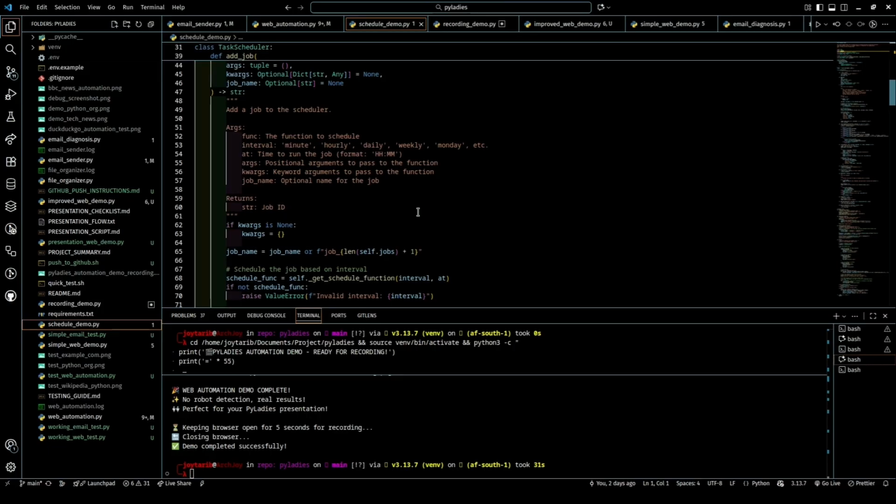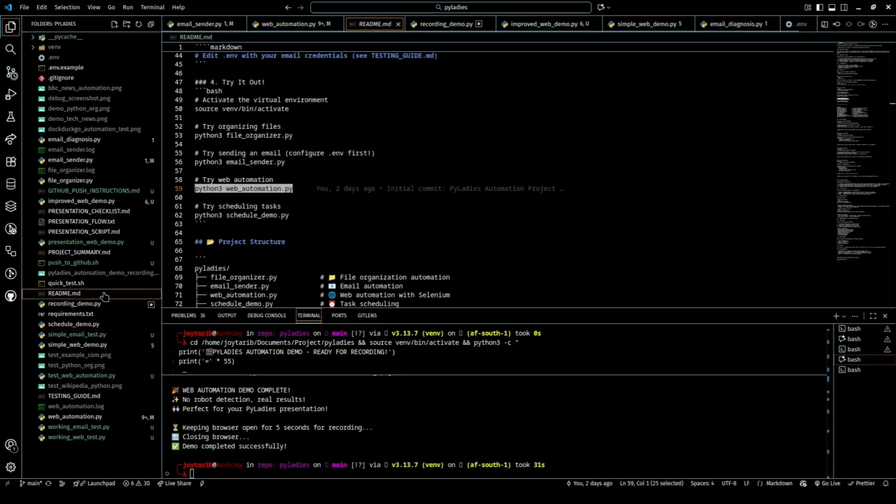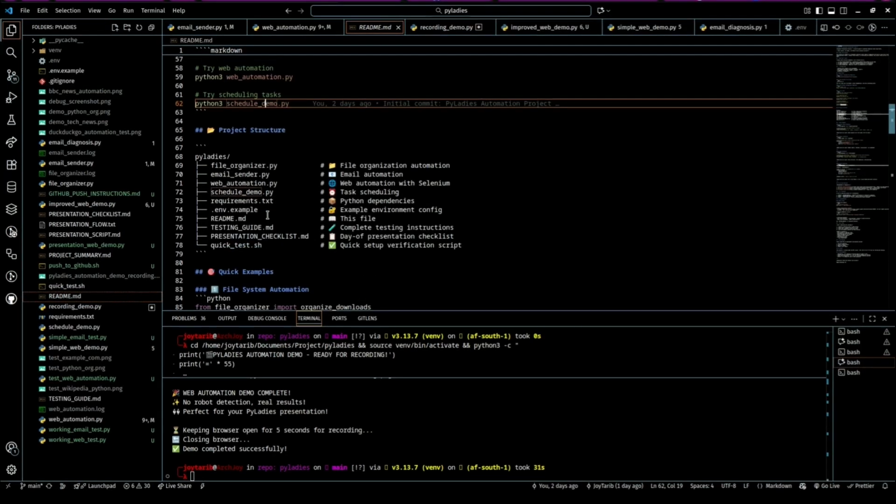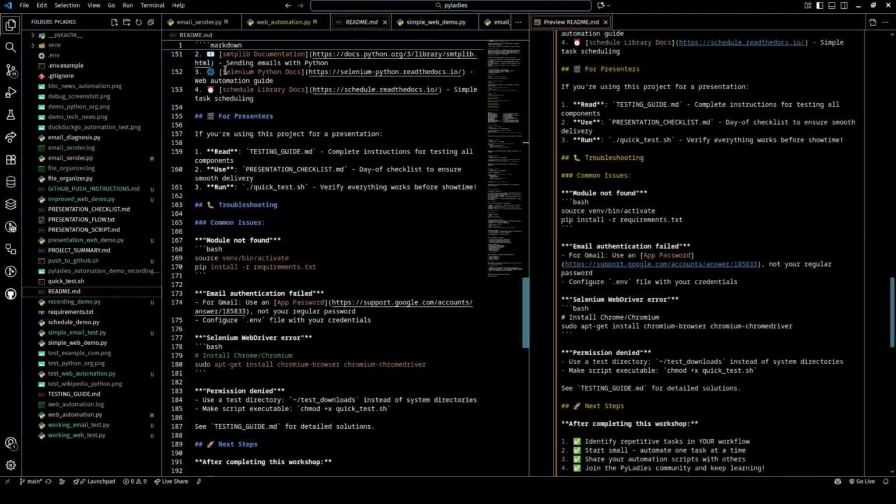You can also go over to the README to see a breakdown of this and get more info as to how you can run the scheduler. And this will also be part of your assignments. So that's automation. But before we wrap up, let's talk about doing this right. If you go through the README as well, you can see, aside from the in-depth guidelines I've given, some best practices on how to make sure that your credentials are protected and more info as well.